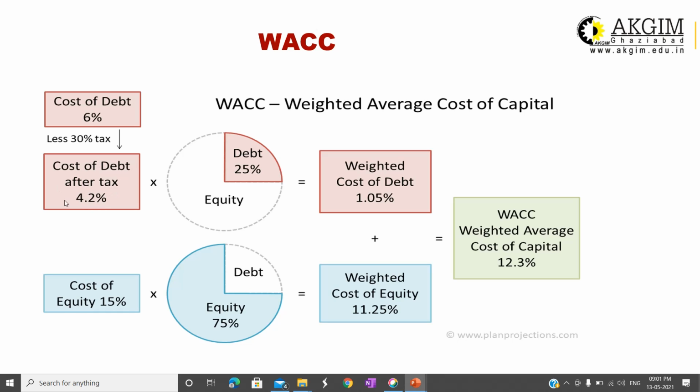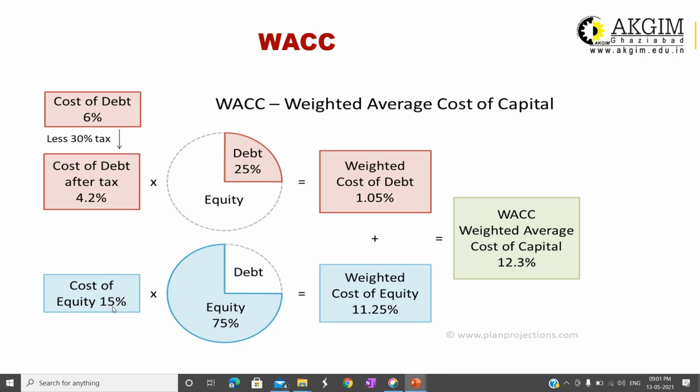How does it come? 6% multiplied by 1 minus T, and 1 minus T means 70%. So 6% into 0.7 gives 4.2%, the net effective cost of debt after tax, right?